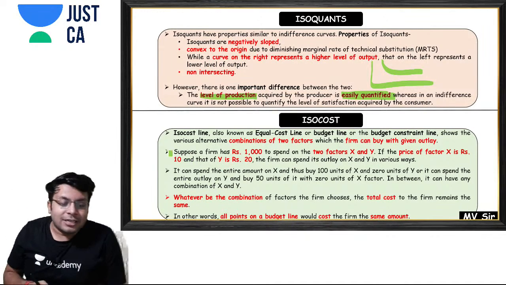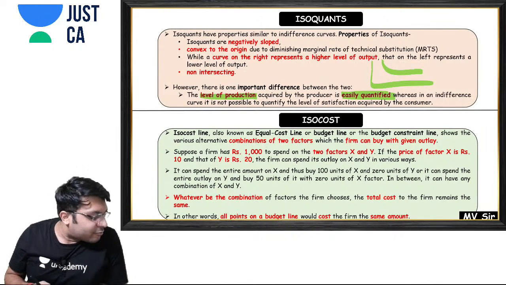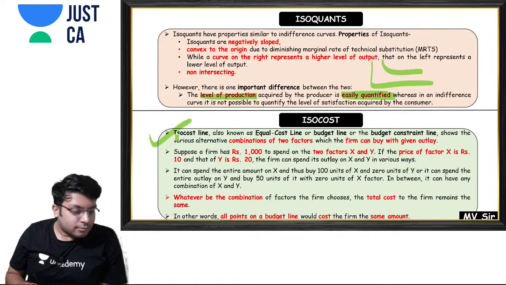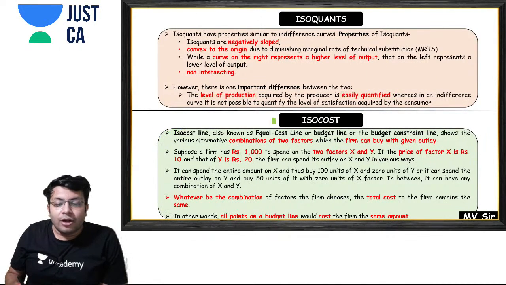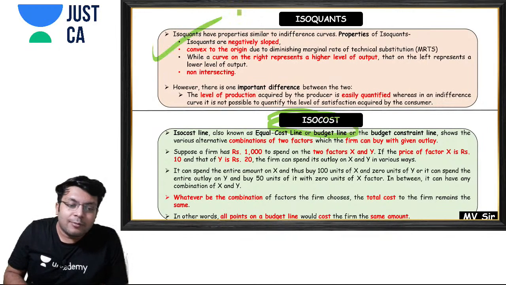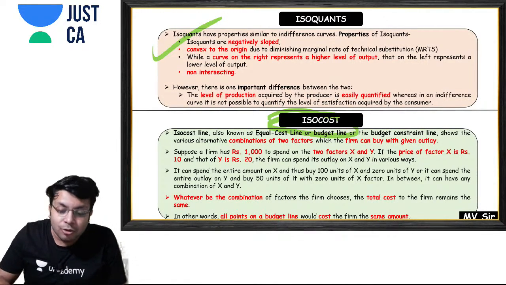Okay, let's go. We have 10 to 15 minutes for that. So what is an iso cost line? We have discussed isoquants. Now we have to discuss the iso cost line.